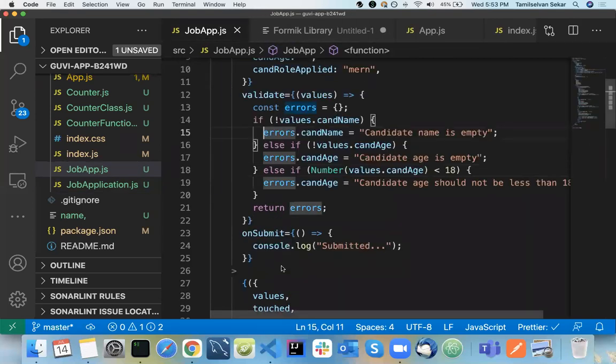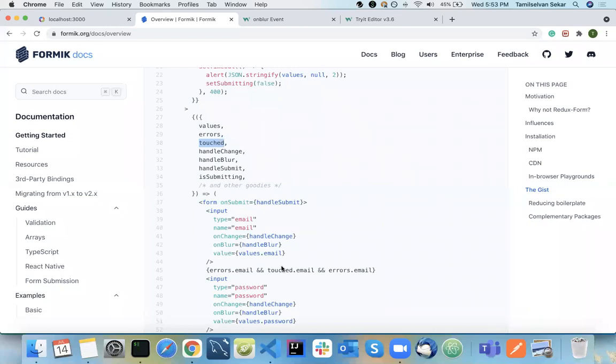So can everyone confirm? Are you completely clear on the form parts? Now you are ready to build forms using React and the Formik library. You should have that confidence now. If you don't have it, please ask me now.